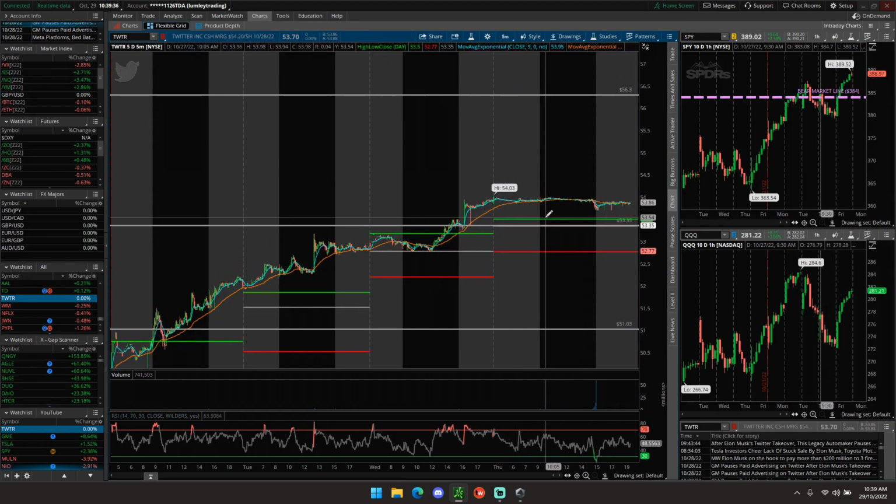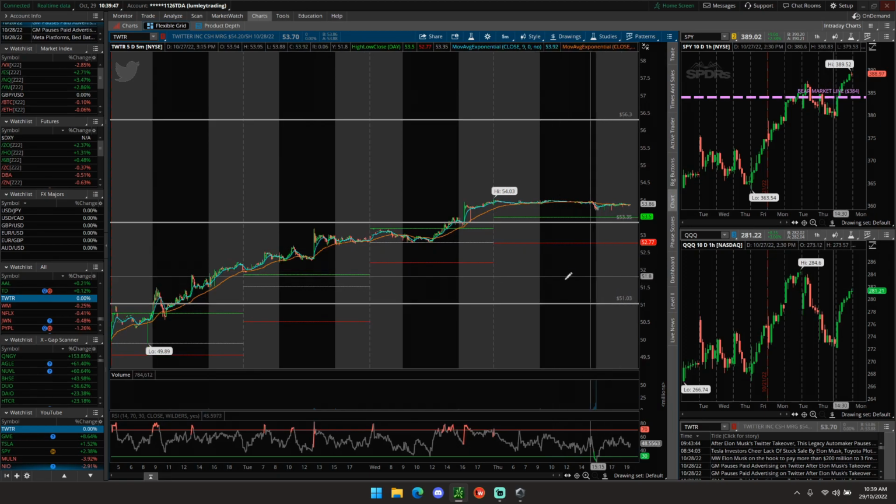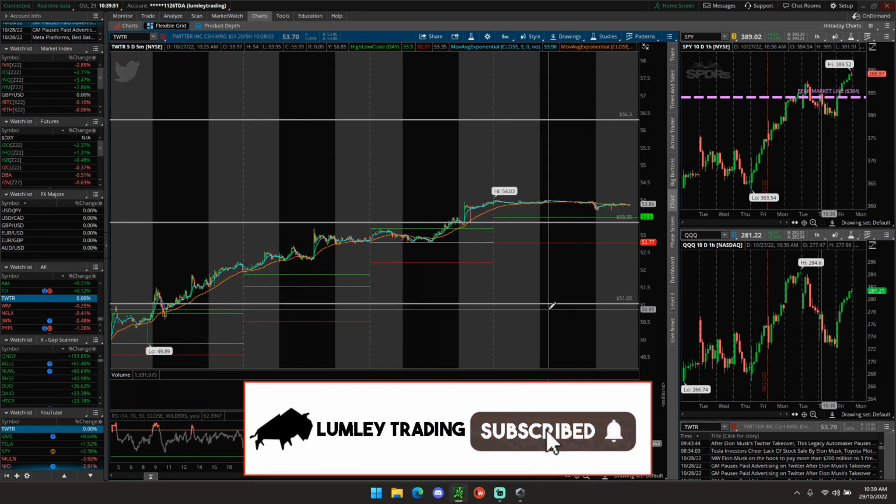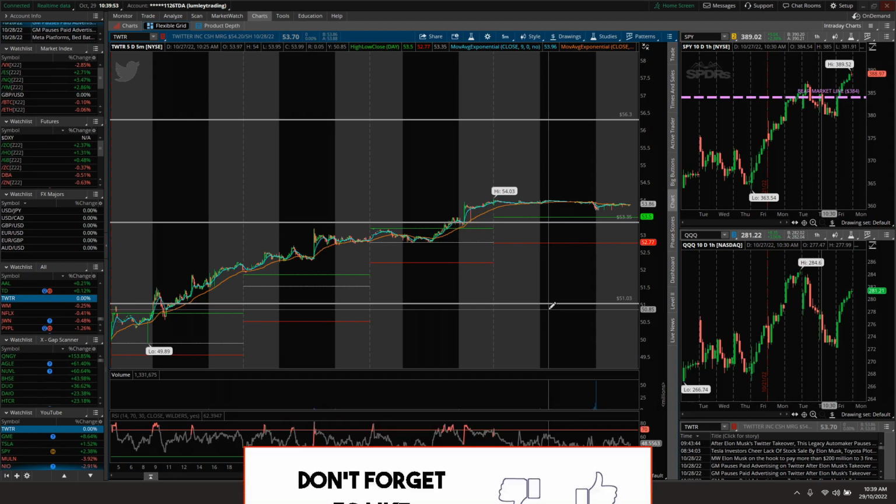And again, the same thing to the downside. As long as we can hold $53, your target's 56. If not, you're just paying attention. If you break below it, you come back to retest it as a resistance, and if you see selling pressure kick in, then the only level you need to pay attention to after that is really this $51 level, because that would be our next target. Anyway, this is the breakdown of Twitter.